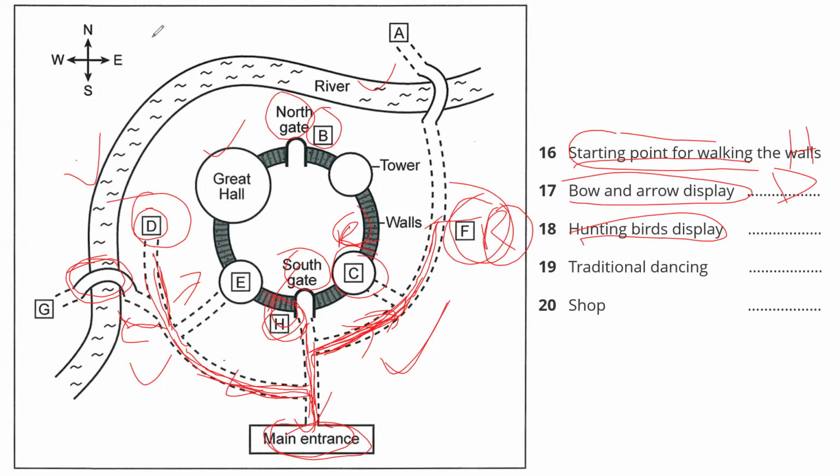Short perform traditional dancing. Okay, this is the traditional dancing, what I heard, and now I'm going to focus on my map. Stage. That's right at the other side of the castle from the entrance. This is the entrance. So the other side from the entrance is what? This is the other side.